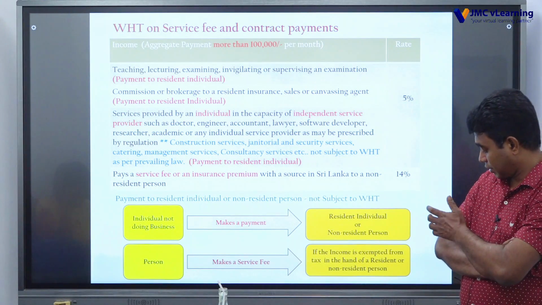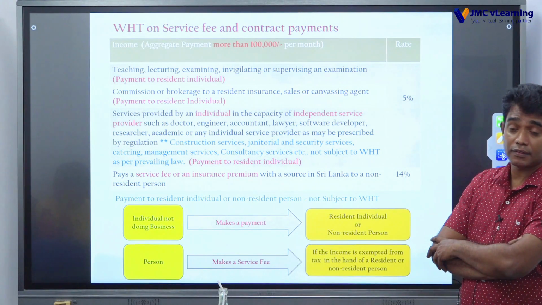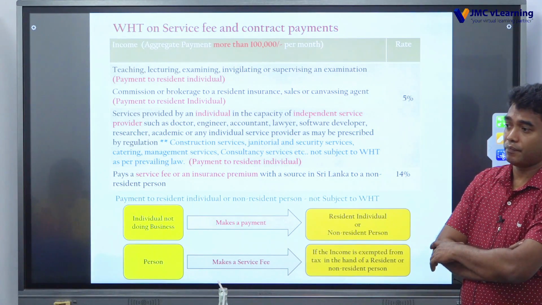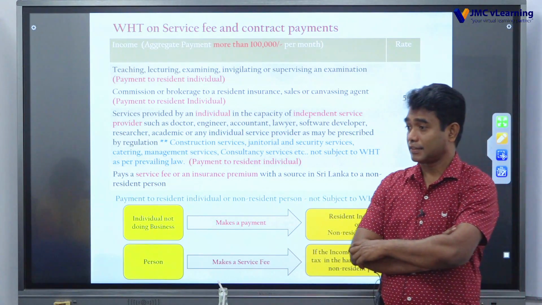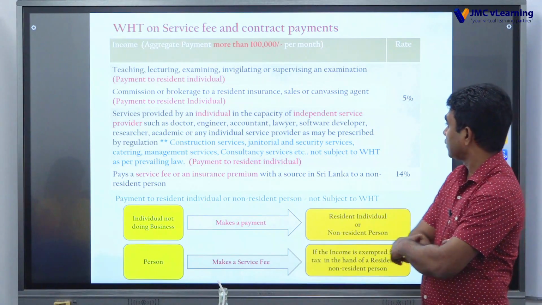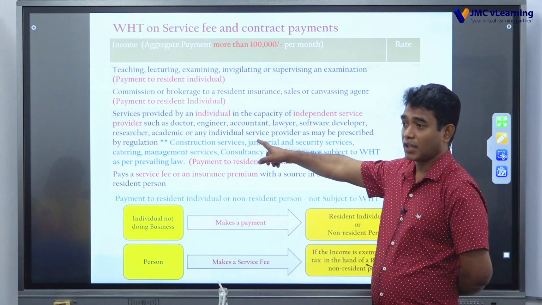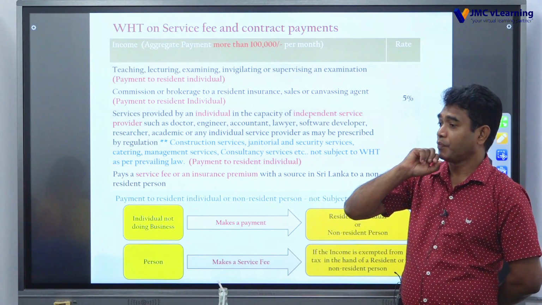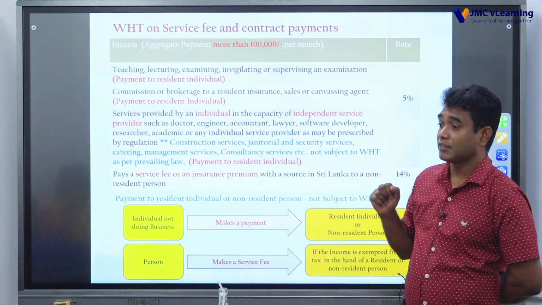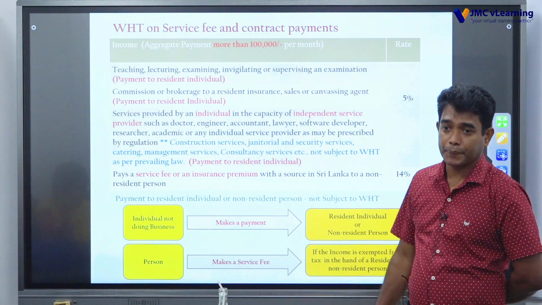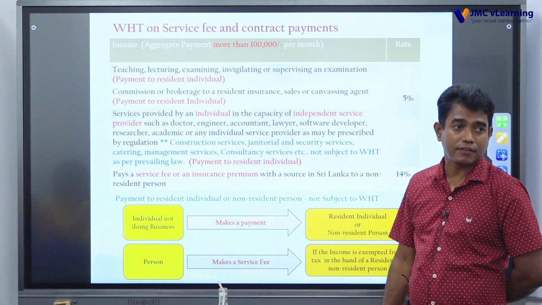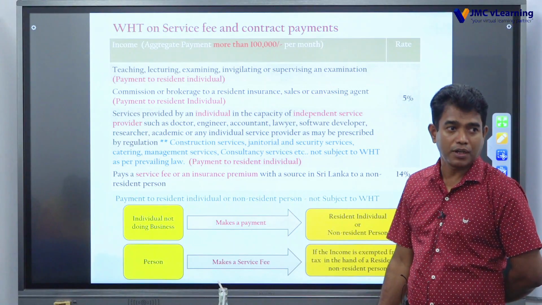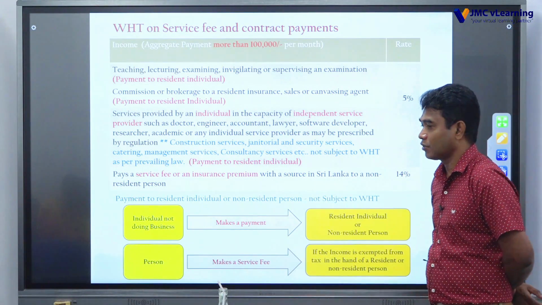Payment to none, even if it is an independent capacity, independent service provider. Say I do consultation. As an accountant, if I am doing accounting services, then it should apply. But in case of, say, management consultancy, that is not there. I can do it as freelance service, right? It is independent service. I can work as an independent service provider, but for the time being it is not subject to withholding tax.